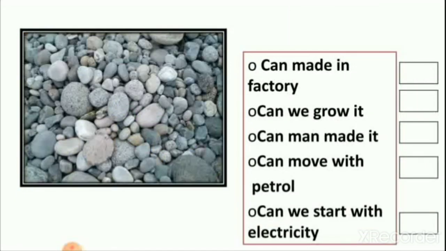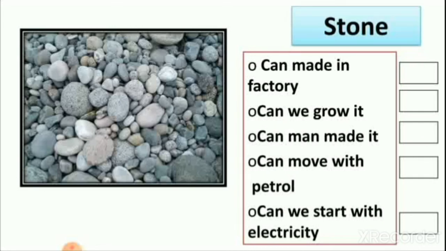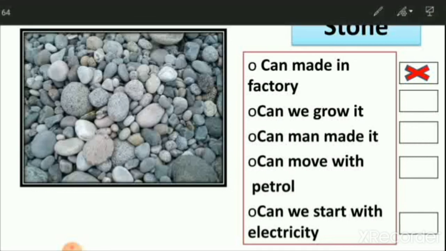Then let's see here the picture of stone, which we can see on the seashore. We all know that there are no factories of stone, so they cannot be made in a factory. So it is a natural thing, because we cannot make stone in a factory. Then can we grow it?